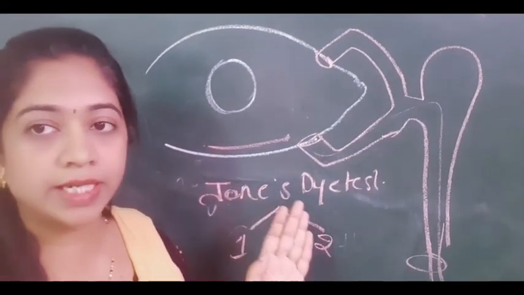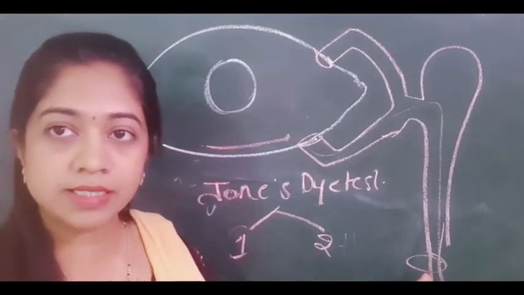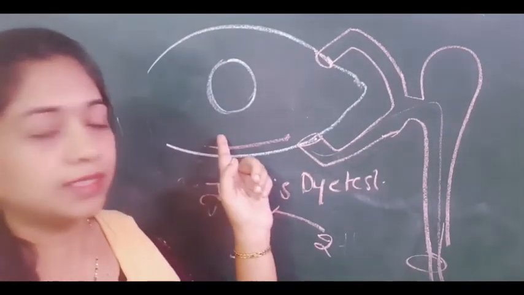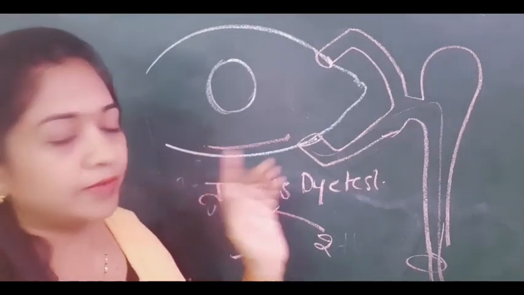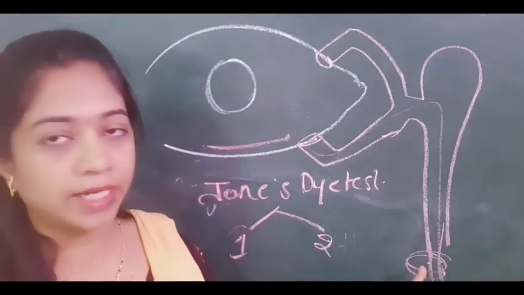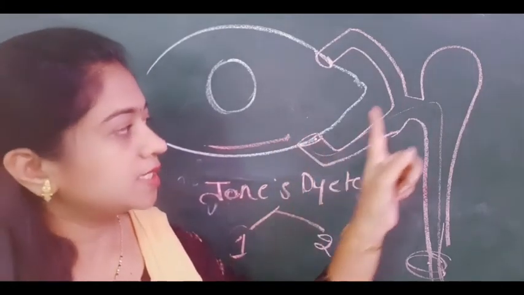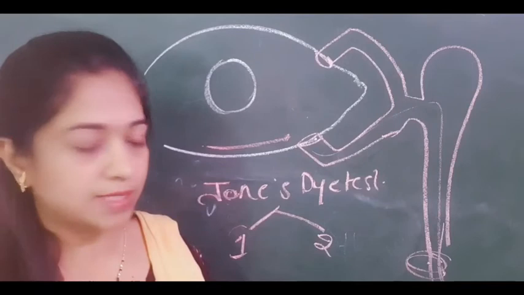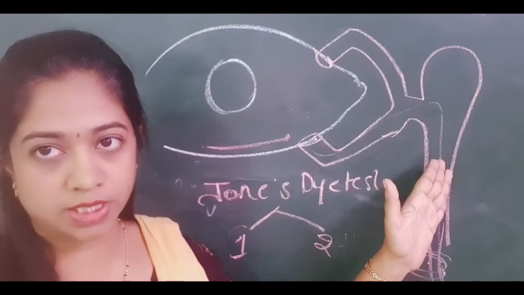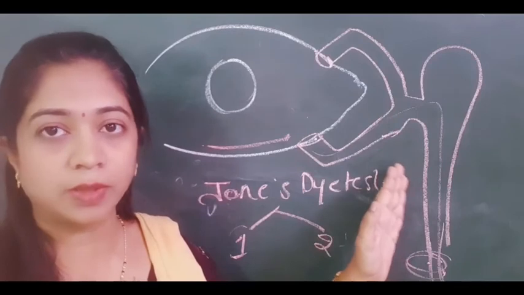So what is the procedure? The procedure for Jones dye test is first anesthetize the cornea with 4% xylocaine, okay, and then keep a cotton bud which is dipped in 4% xylocaine near the inferior meatus, that is in the nose, okay, and then stain the conjunctival sac with the fluorescein, and after 5 minutes observe for the staining of the bud. So there are two possibilities, either the bud is stained or not stained. If it is stained, it means that the fluorescein which was there in the conjunctival sac is drained through the nasolacrimal passage system. It means that the cause for watering is hyperlacrimation and there is no obstruction here. If the bud is not stained, it means that there is some amount of obstruction in the nasolacrimal passage system.